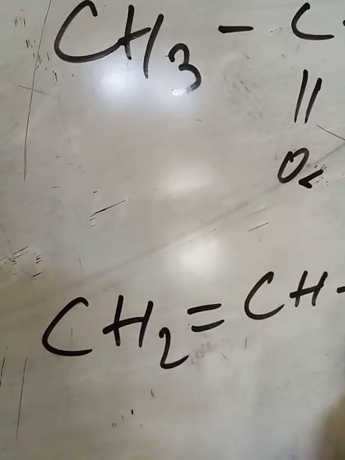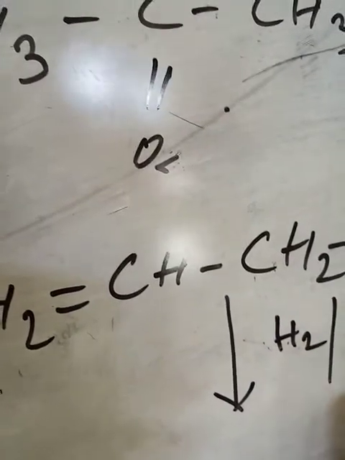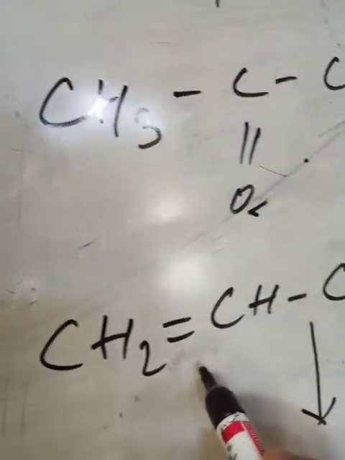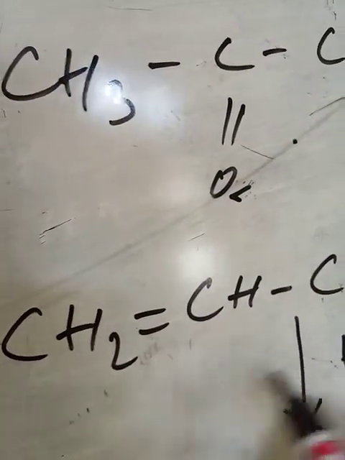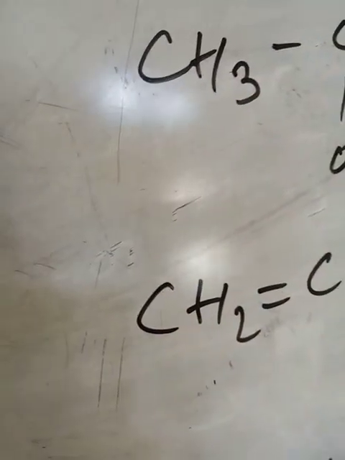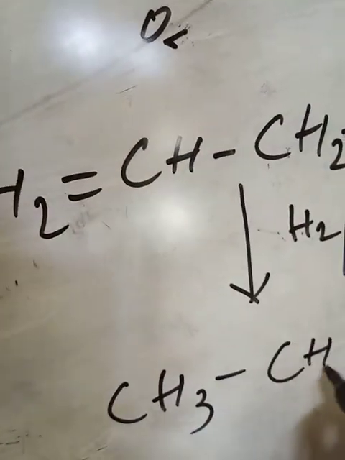If this unsaturated aldehyde is reduced by hydrogen in presence of nickel or palladium, then you will see both the unsaturation and carbonyl group will be reduced, and you will get CH3 single bond CH2.